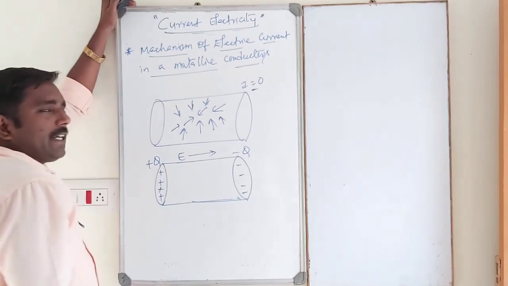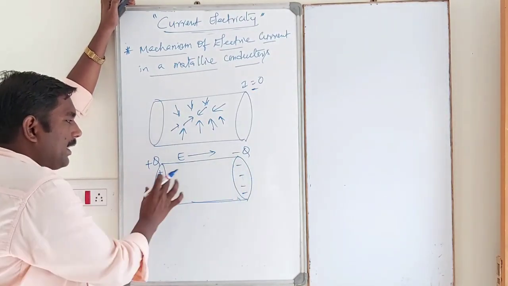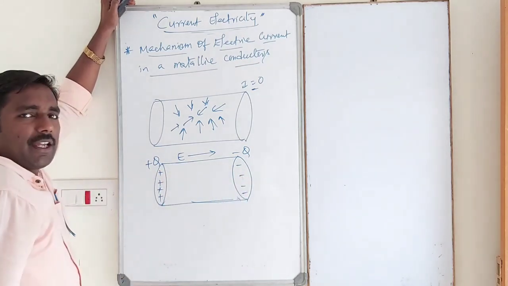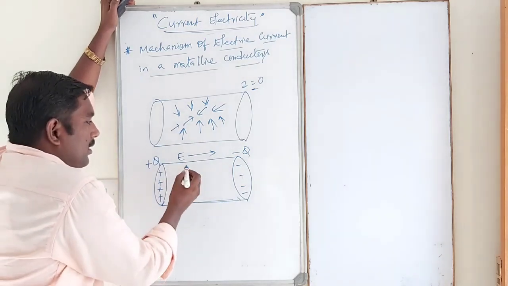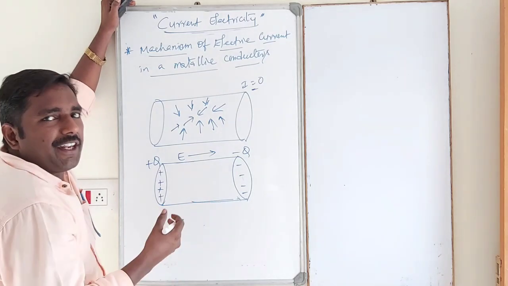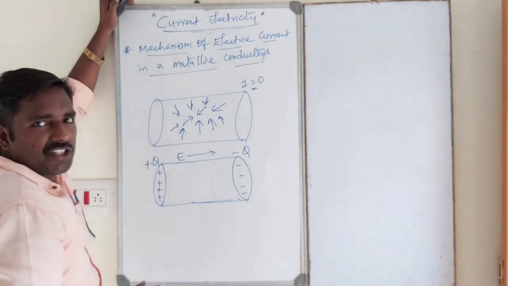Whenever the two plates are added to the ends of the conductor, an electric field will be established. Due to this electric field, electrons are drifted, there is no random direction.